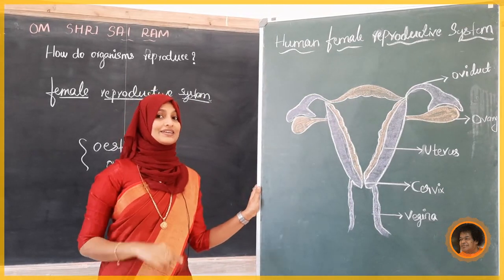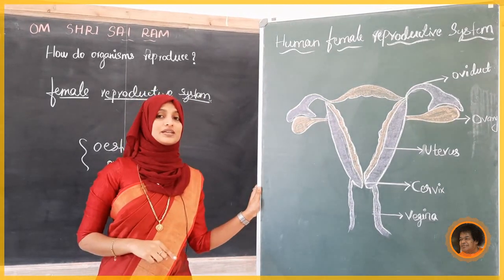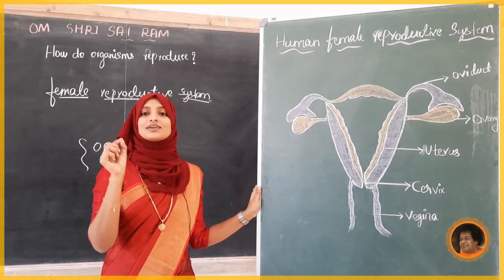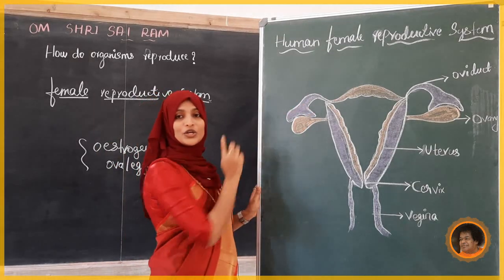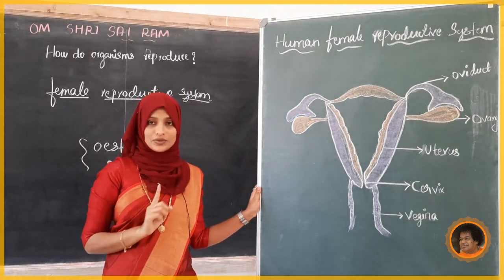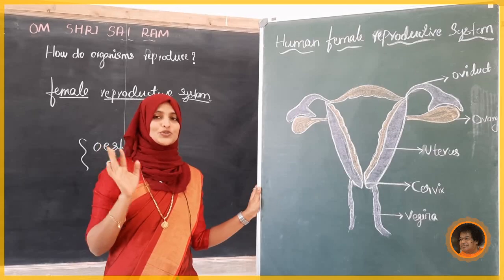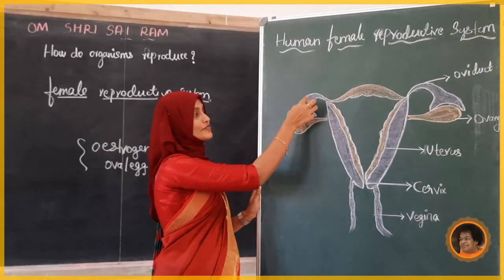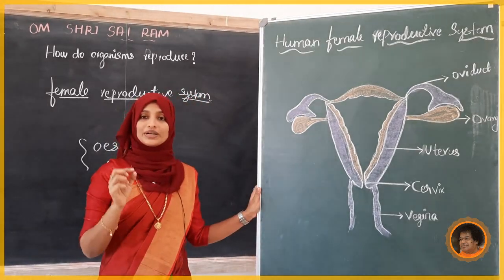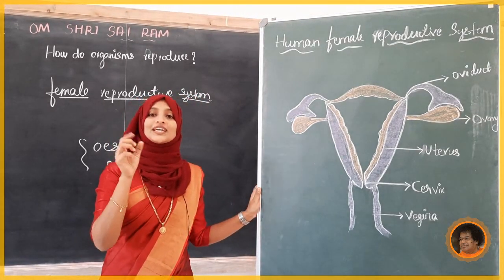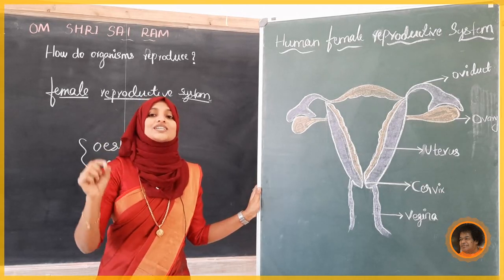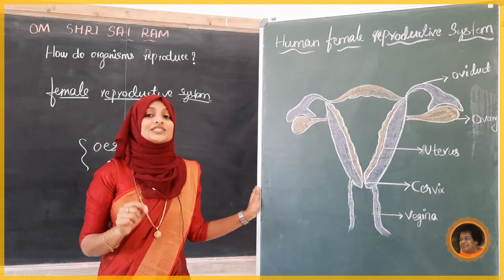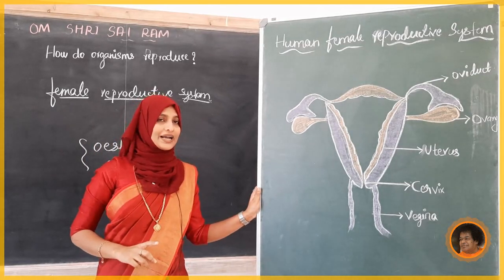Now tell me, students, where does fertilization occur in the female body? Actually, fertilization occurs in the fallopian tube, or oviduct, not in the uterus. Some say in the uterus, but that is the wrong answer. The place of fertilization in the female reproductive system is the oviduct. Keep it in your mind.